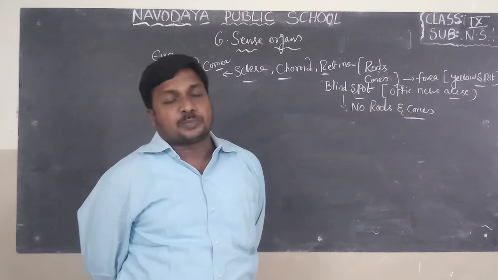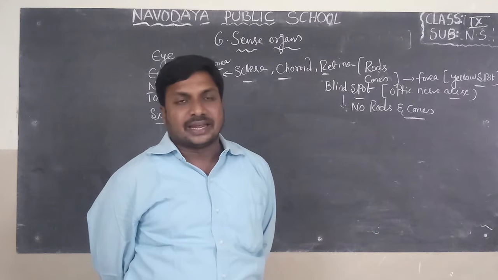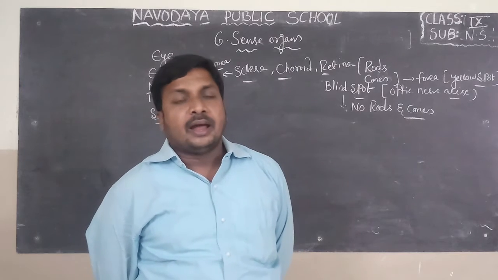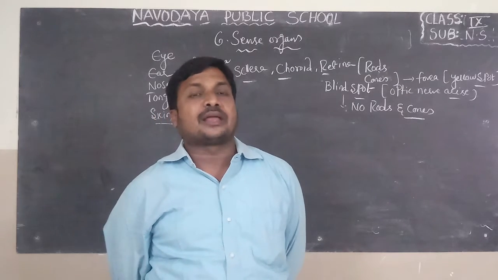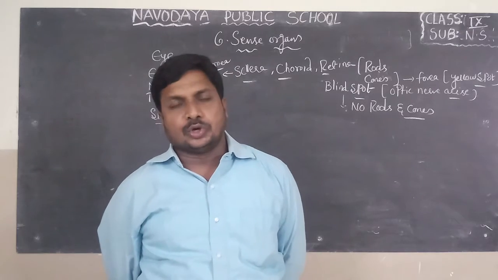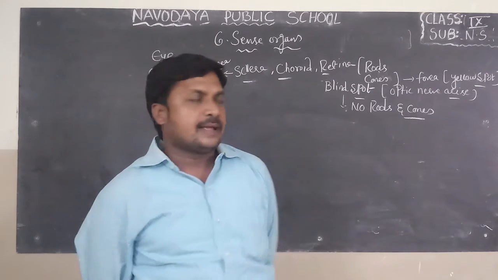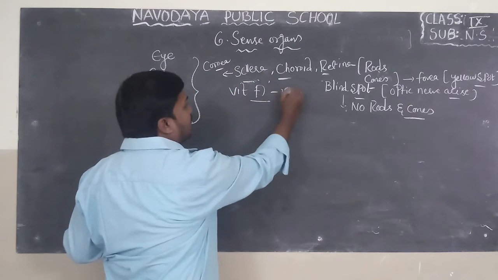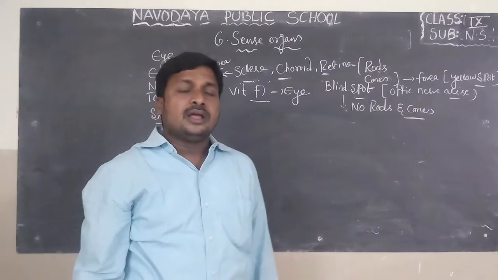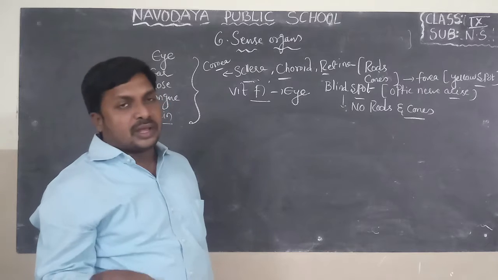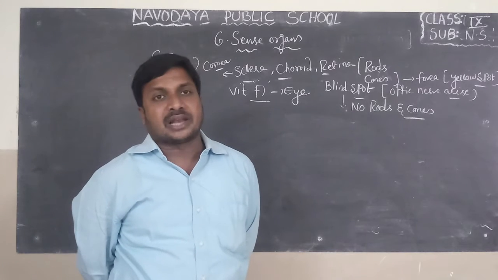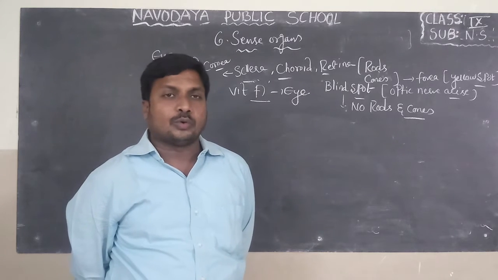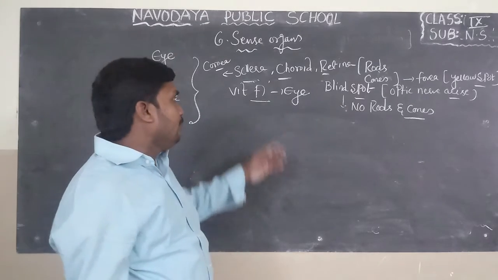And I also explained the diseases related to the eye, that is short-sightedness and long-sightedness, myopia and hypermetropia. And I explained xerophthalmia: the lacrimal gland does not secrete tears, so it is simply called dry eyes. Vitamin A is very essential for normal functioning of the eye. So everyone should eat food rich in vitamin A, like carrot and leafy vegetables like amaranth, methi and palak. Totakura, mentikura, palakura, chukakura, all these contain vitamin A.